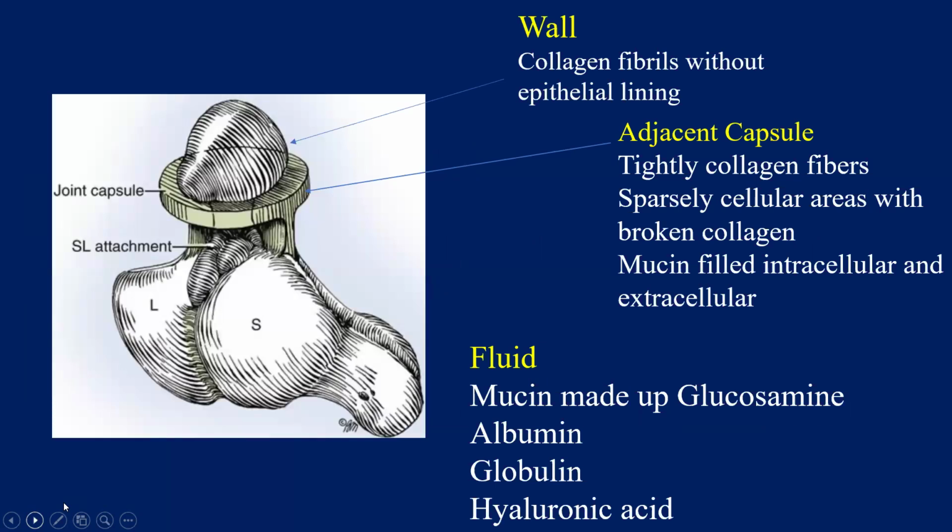The wall of the ganglion cyst is made up of collagen fibrils without epithelial lining, and the capsule around the ganglion is tightly packed collagen fibers, with sparsely cellular areas with broken collagen, and it is filled with mucin, which contains glucosamine, albumin, globulin, and hyaluronic acid.